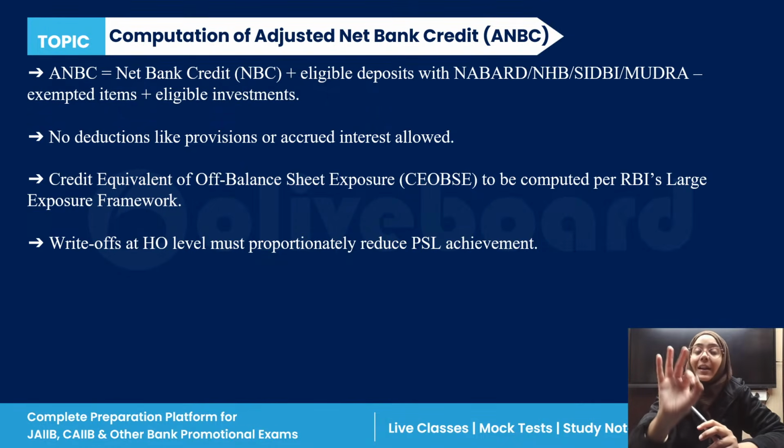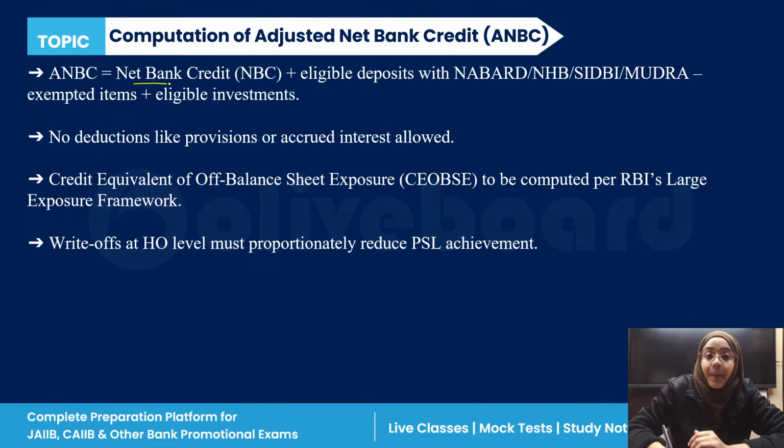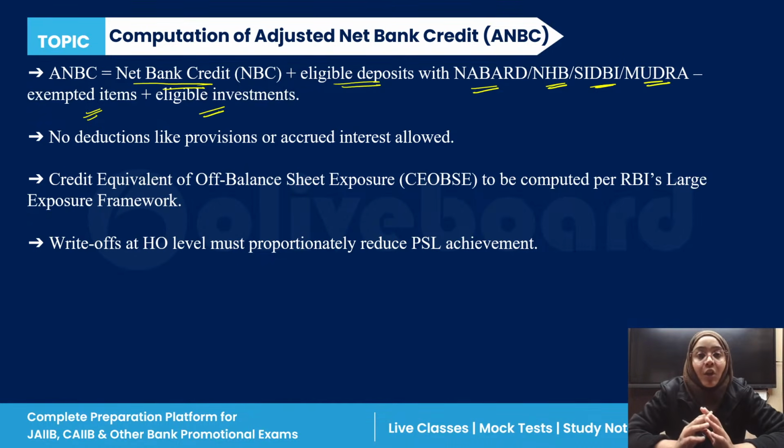How can you calculate it? It is net bank credit plus the eligible deposits, that is, eligible deposits with NABARD, National Housing Bank, SIDBI, Mudra banks, minus any exempted items, plus eligible investments. This is the formula for calculating the adjusted net bank credit.